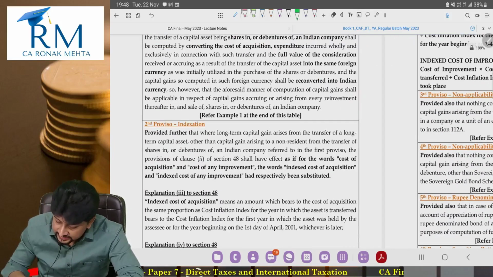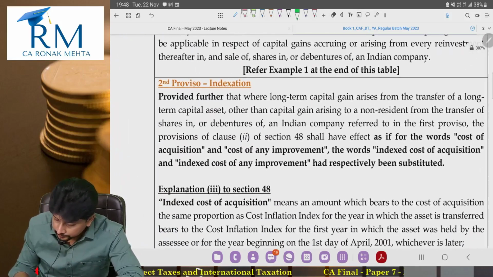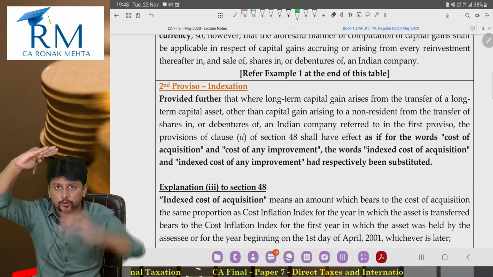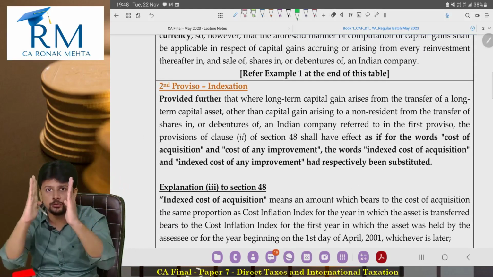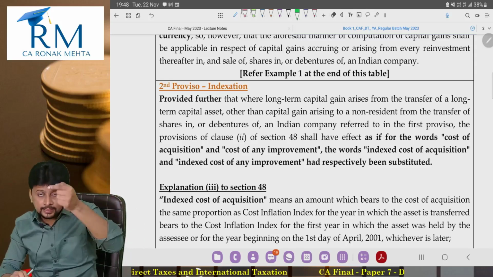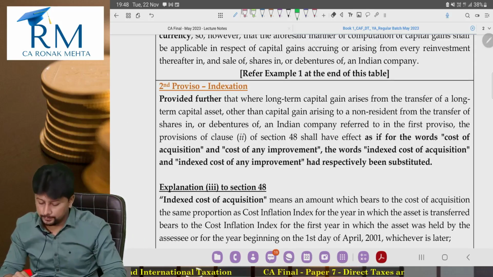And in the second proviso, indexation is covered. So there is a main formula in section 48, the initial part of section 48 gives you the main computation method. Then the second exception, second proviso.